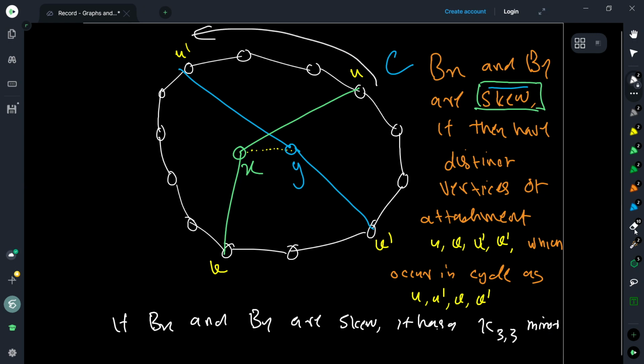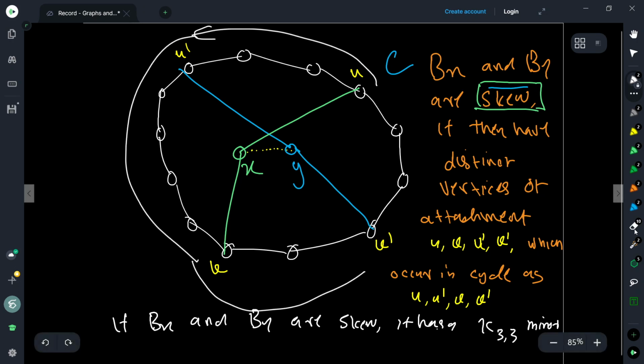So one neighbor of x appears, then the neighbor of y appears, then the neighbor of x appears, and the neighbor of y appears. Okay. So then we say Bx and By are skew. Now, Bx is precisely x together with the neighbors in C, and y together with the neighbors in C are By, right? So if this happens, one can clearly see that this graph contains a K33 minor. Can you see it?